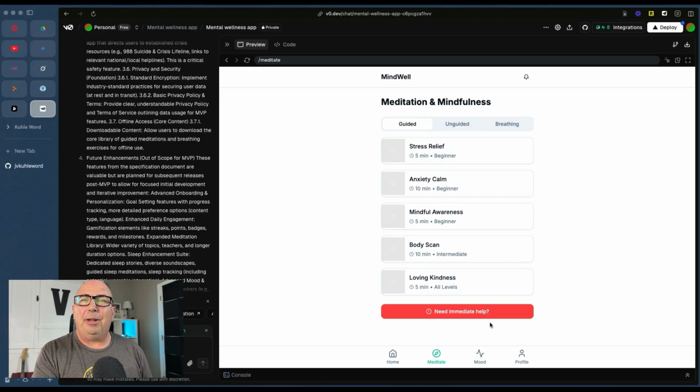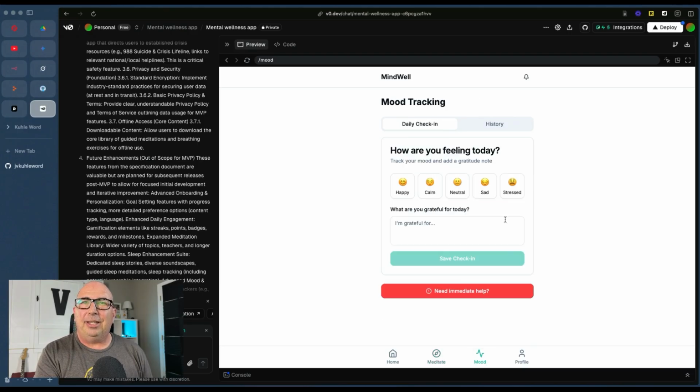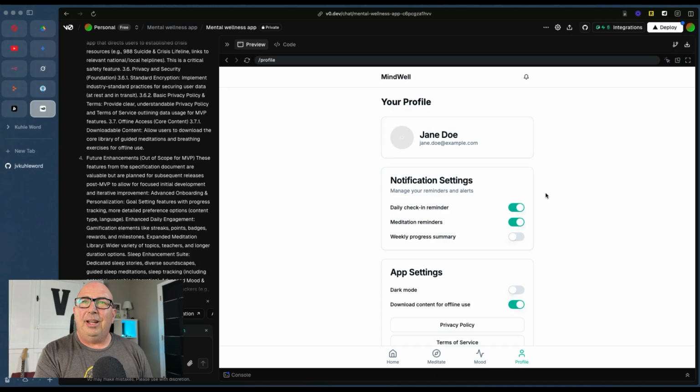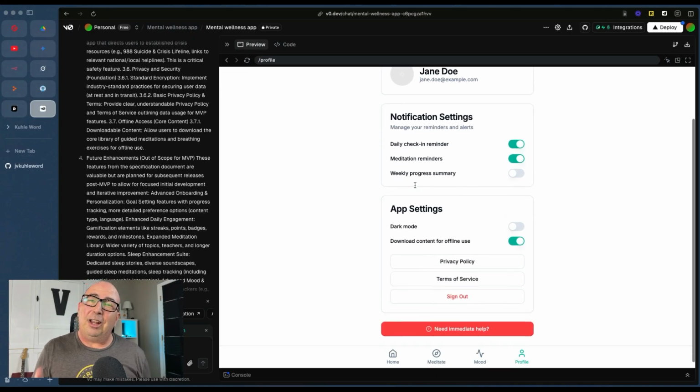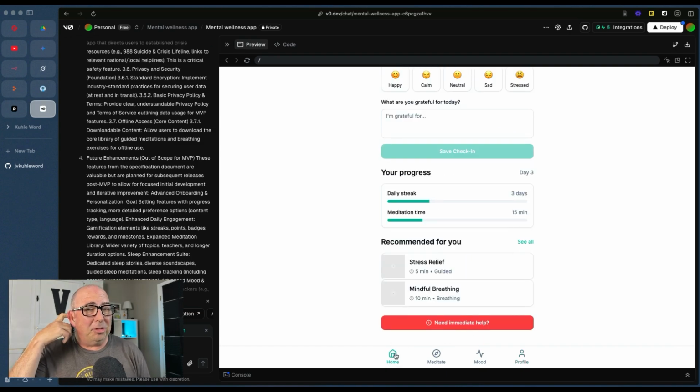And you'll see down at the bottom, it's a nice mobile-friendly version, which is what we want to use anyways. It does the meditation. It does the mood that we had on the front end, and then a profile on the back end. None of this is hooked to anything today, but it did include all of the features that we asked for in our well thought out PRD, including being able to download this for offline use. It's enough for me to look at it though, to show to other people and to have them react to it and say, is this something you might like, or you might want to use?